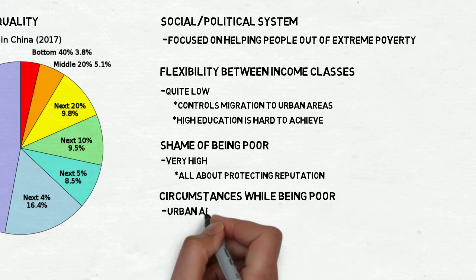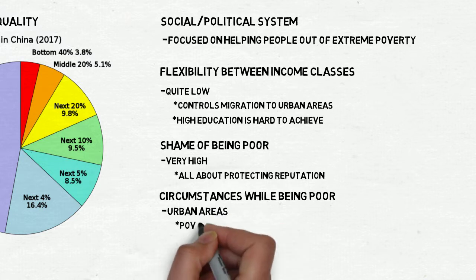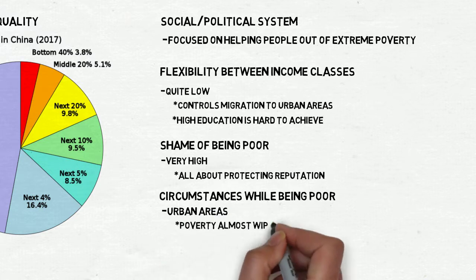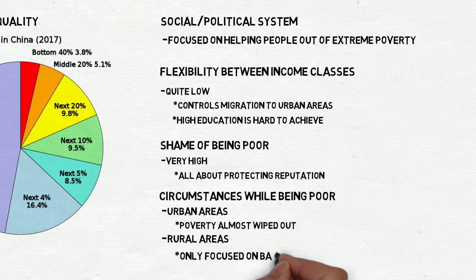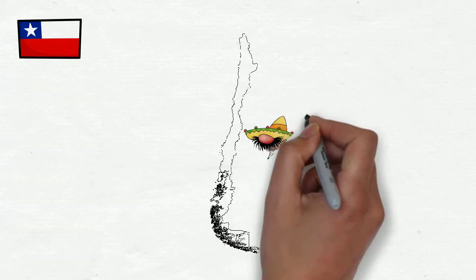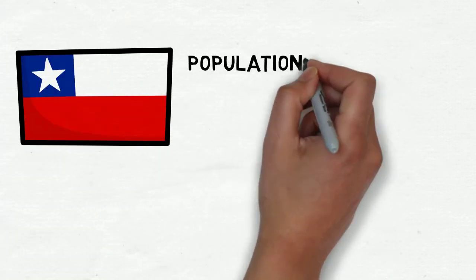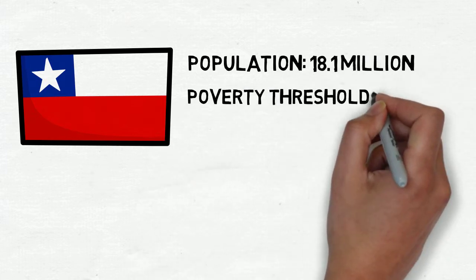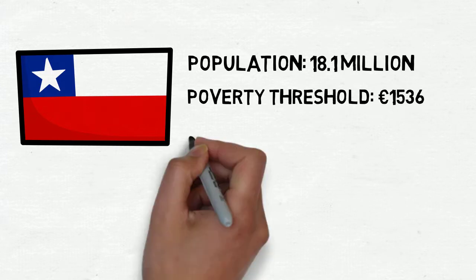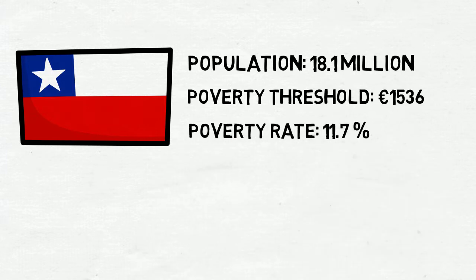In urban areas there's almost no poverty anymore since the Chinese government did their very best to wipe poverty out in those areas. However, in the areas outside of the big cities there's still a lot of poverty and only food, water, shelter and clothes are covered. Lastly, we will discuss Chile. Chile's population consists of 18.1 million people. Their poverty threshold is €1,536 and the poverty rate is 11.7%.